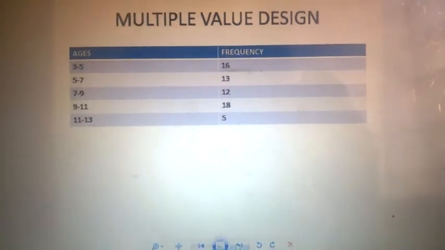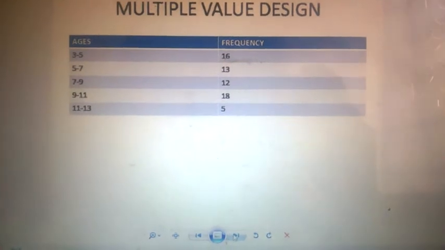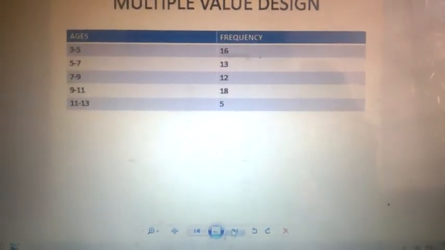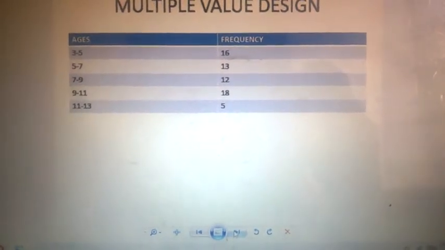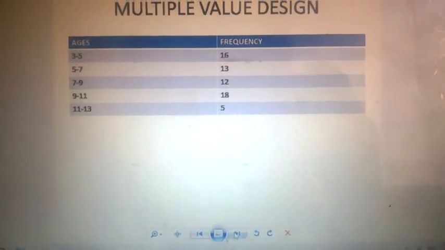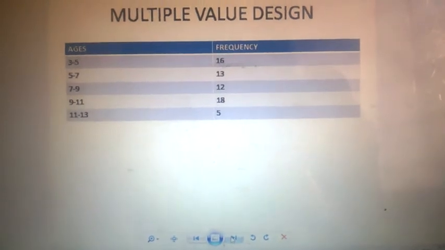Now this is an example of multiple value design. Here a class is represented by more than one number, for example 3 to 5, 5 to 7, 7 to 9. Now look at the variable ages. Ages are measured on the continuous scale. So this is an example of continuous variable expressed via multiple value design.